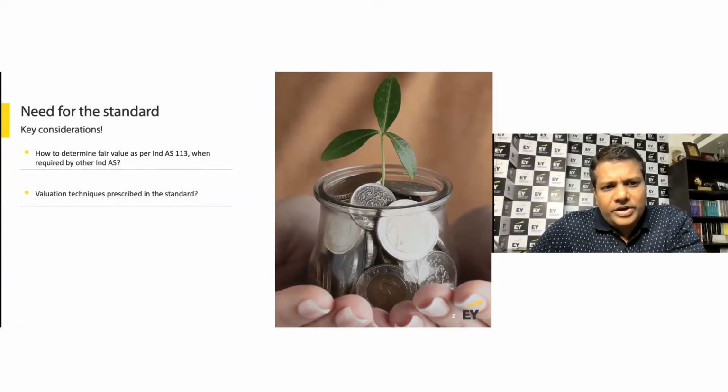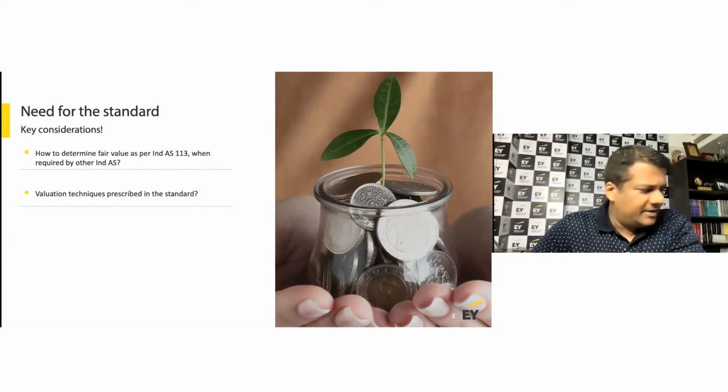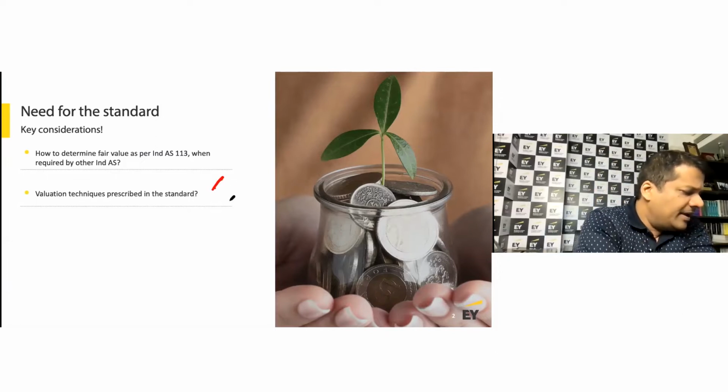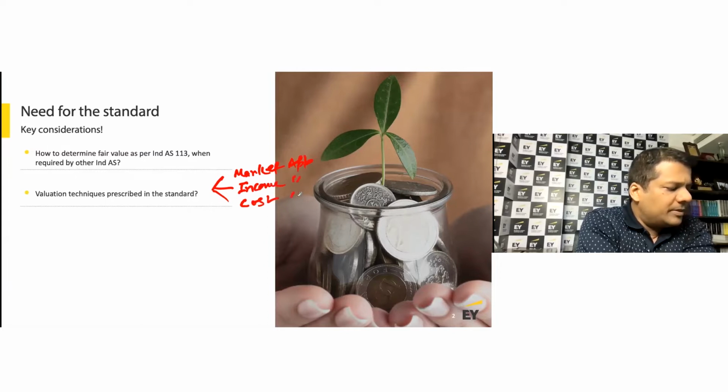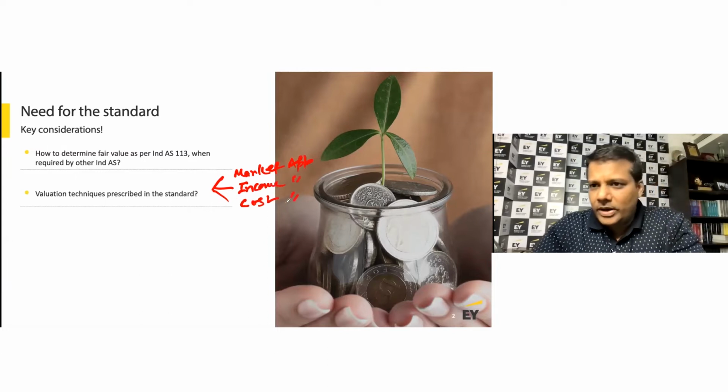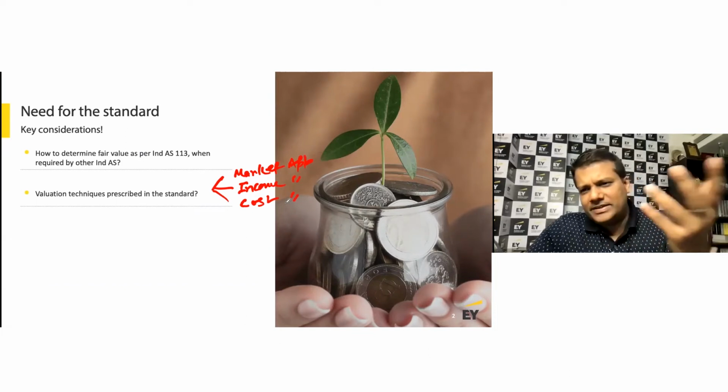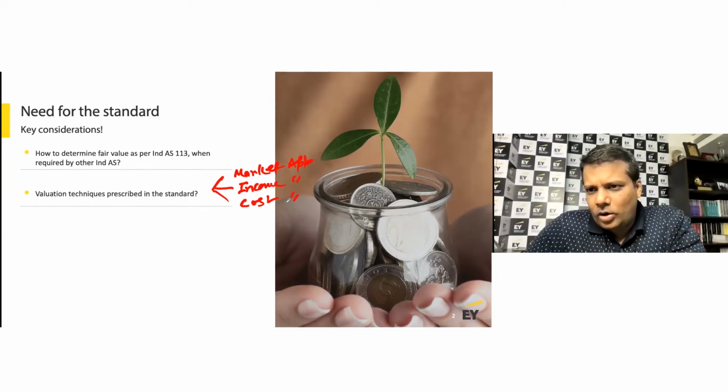What are the valuation techniques prescribed in the standard? There are three valuation techniques: the market approach, the income approach, and the cost approach. One is much simpler: whether it is quoted or unquoted.